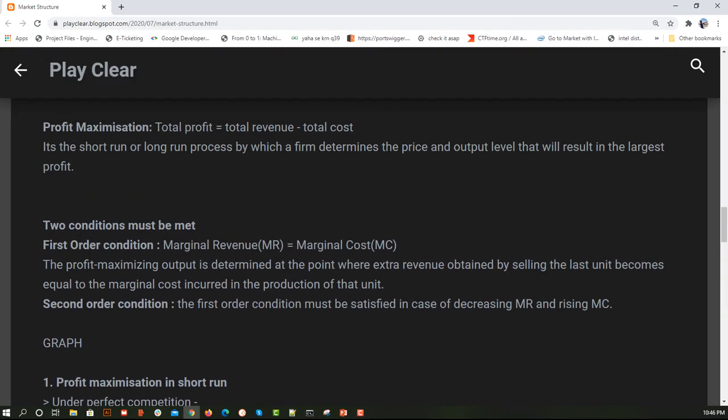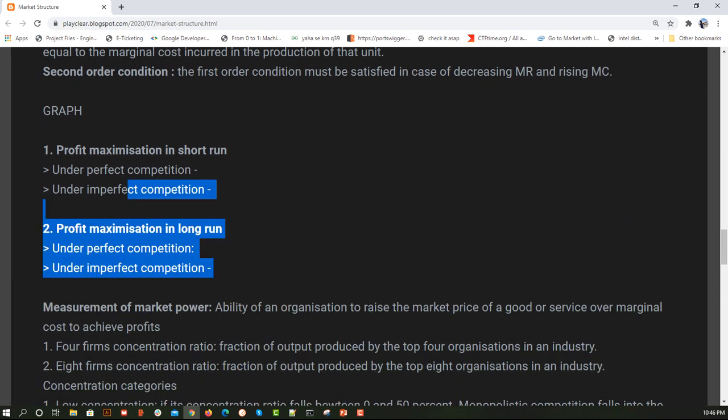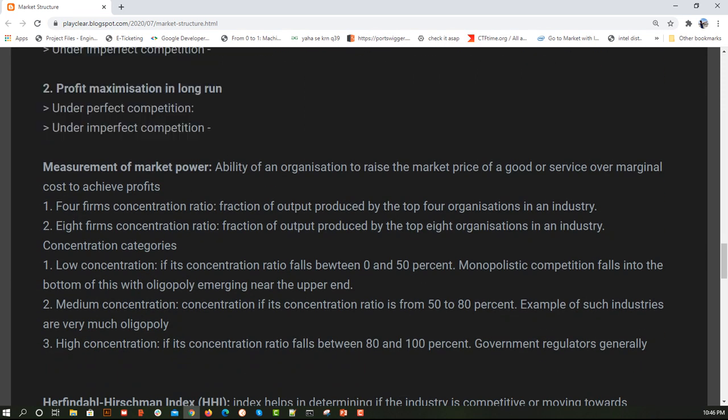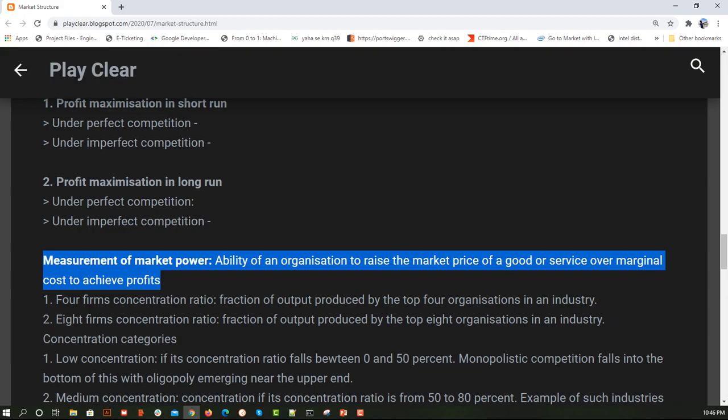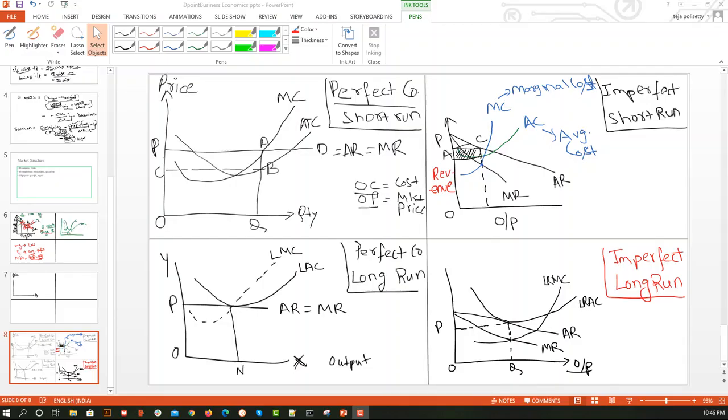Now we are going to cover this in the graphs, and then talk about some theoretical things. Here we are going to understand multiple concepts. My complete left column is perfect competition, and my complete right column is imperfect competition. In perfect competition, the graph shows a demand curve.